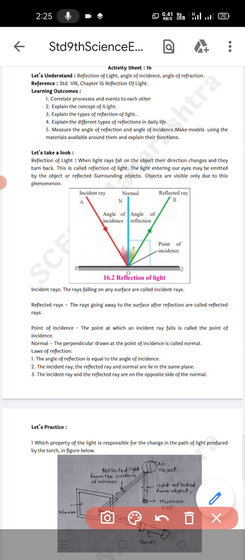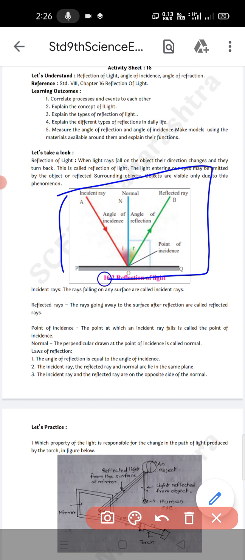Then there are three main laws of reflection of light which are given here. Laws of reflection are followed in both regular and irregular reflection. So the first law: the angle of reflection is equal to the angle of incidence. Here the angle of reflection is given and here the angle of incidence. Both angles are equal. This is the first law of reflection.